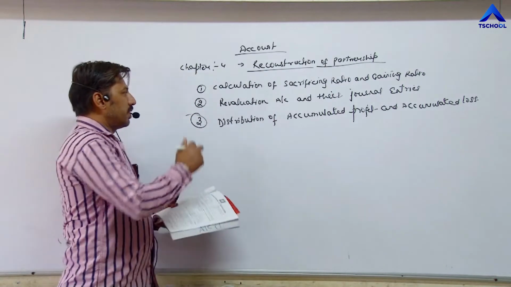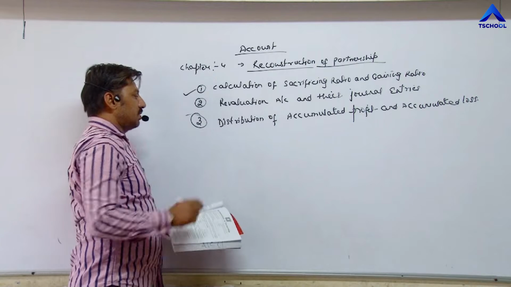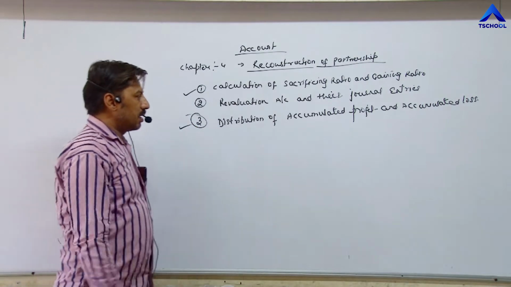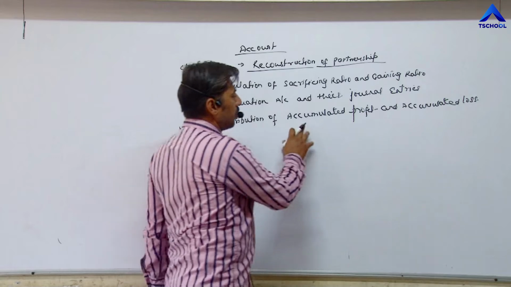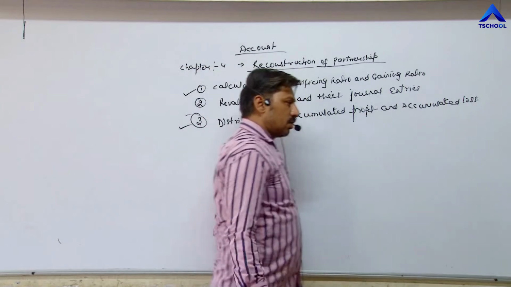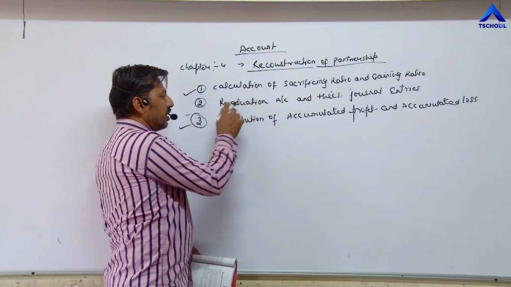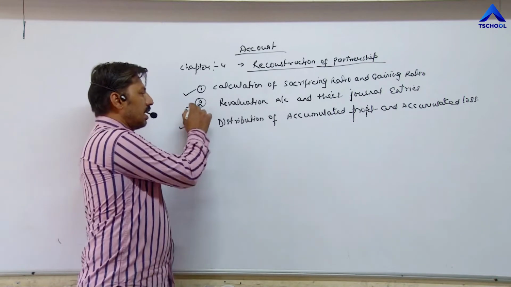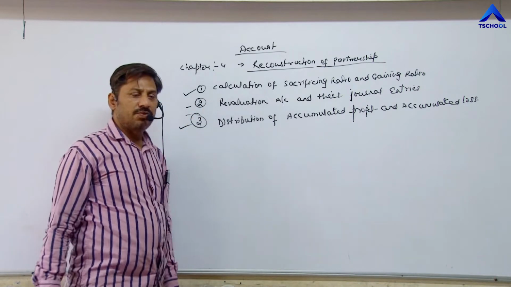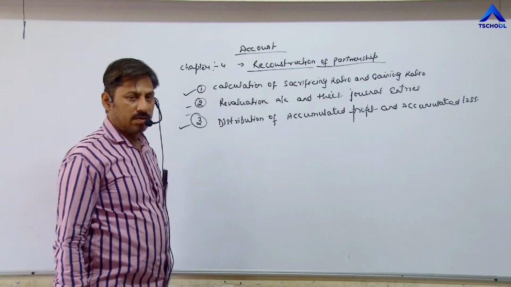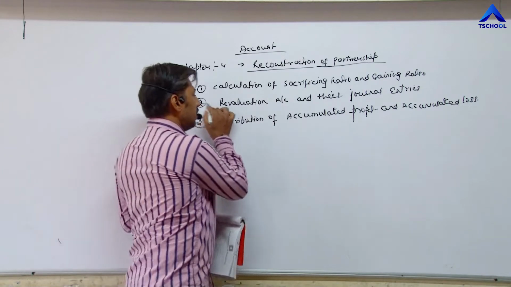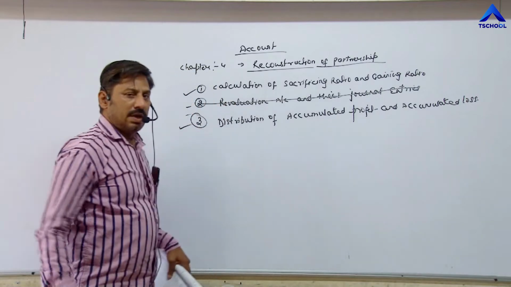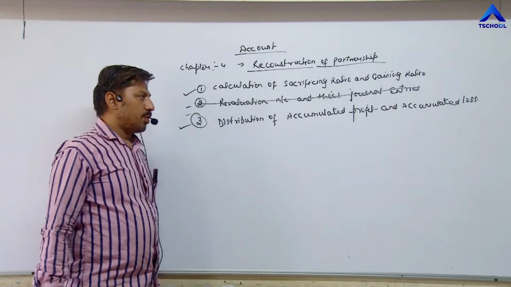From this chapter we will do only 2 topics, first and third: calculation of sacrificing ratio and gaining ratio, and distribution of accumulated profit and accumulated loss. So far as revaluation account and their journal entries are concerned, we will do this topic at the time of the new chapter, chapter number 5, admission of new partner. That's why I am leaving this topic. We will complete it in the next chapter.